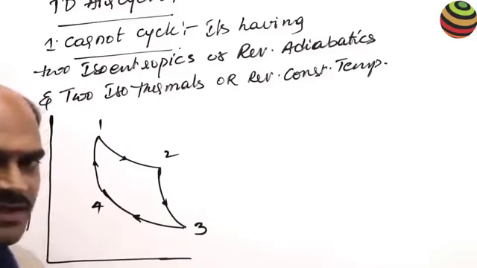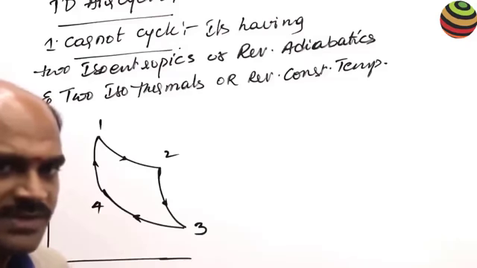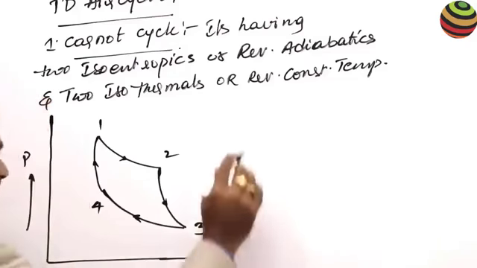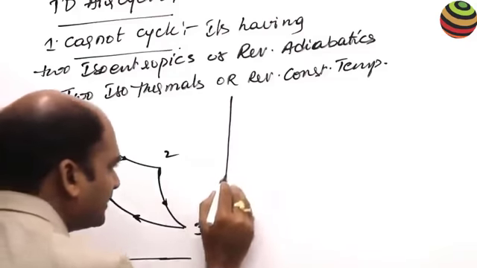Like this. This is the Carnot cycle on the pressure-volume diagram.